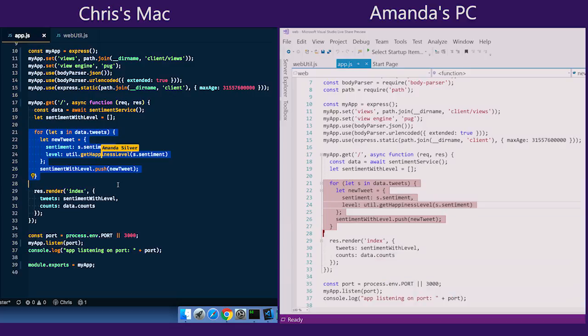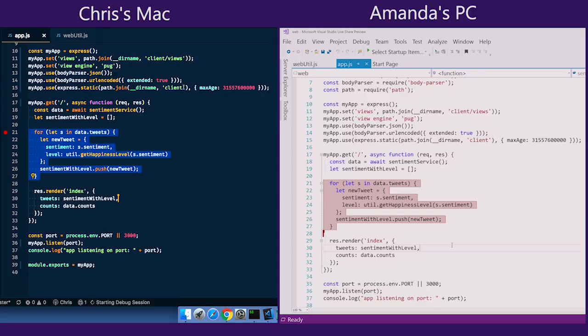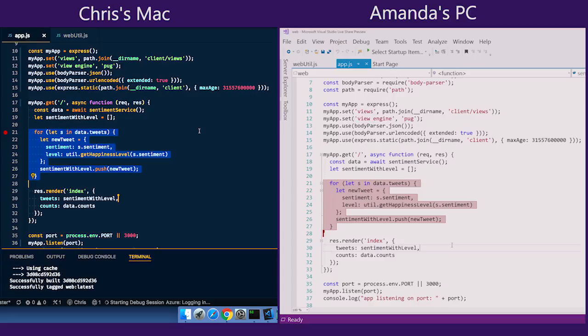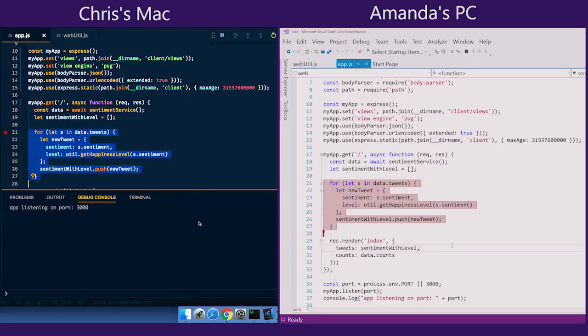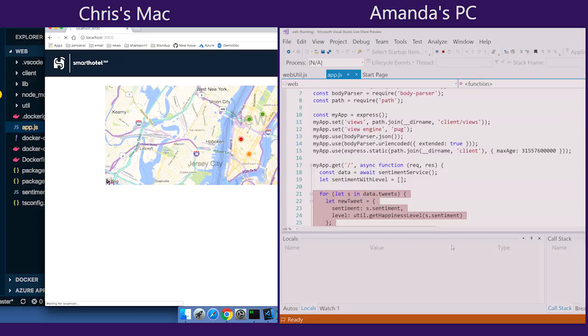So why don't you go ahead and launch a debug session? All right, I'm going to put a breakpoint. And I'm going to come down here, and we'll get a set of commands we can run. One of them is share a debugging session. I'll click on that. And again, what we saw before, we'll spin up Docker Compose, we'll build the image, and once that's up and running, I'll be able to browse to it, refresh the page, and we should hit the breakpoint.